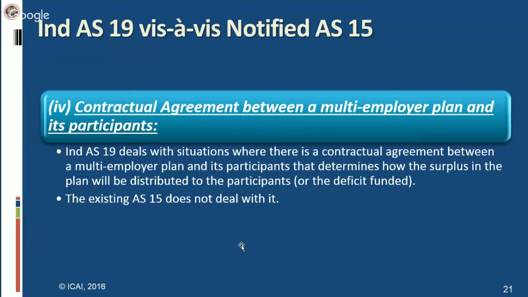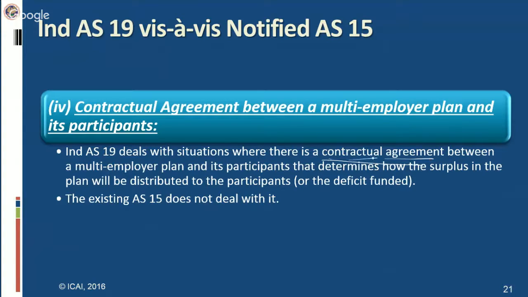Ind AS 19 deals with situations where there is a contractual agreement between a multi-employer plan and its participants that determines how the surplus in the plan will be distributed to the participants. The existing AS 15 does not deal with multi-employer plans. However, Ind AS 19 deals with multi-employer plans, but only where there is a contractual agreement.